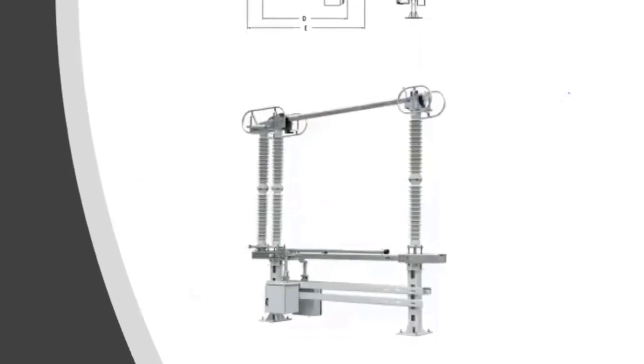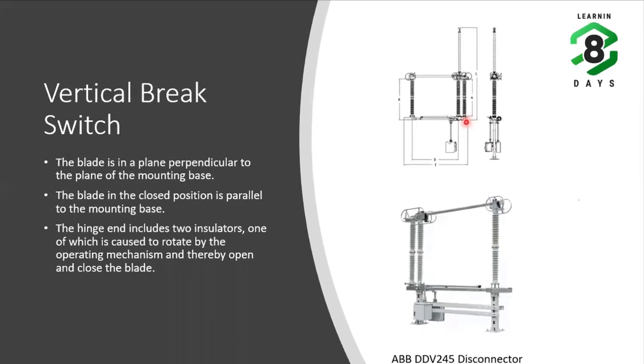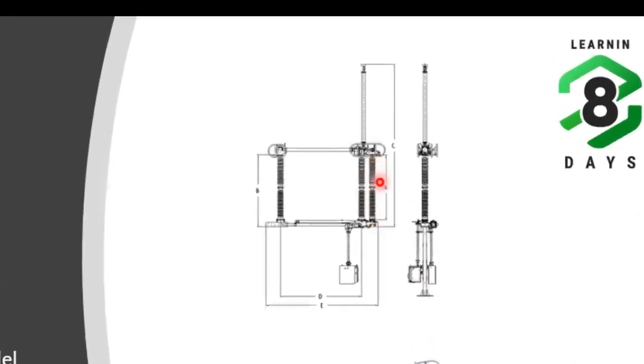So here you have an isolator. This isolator is mounted on a hinge. The operating mechanism rotates this isolator to provide the opening or closing of this isolator blade. The other two insulators are support insulators.